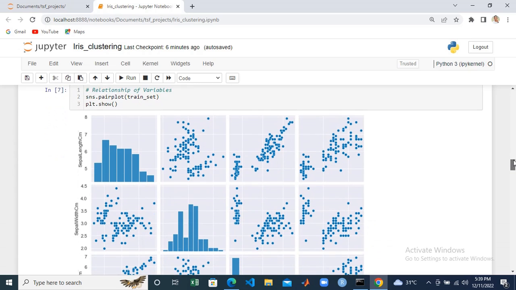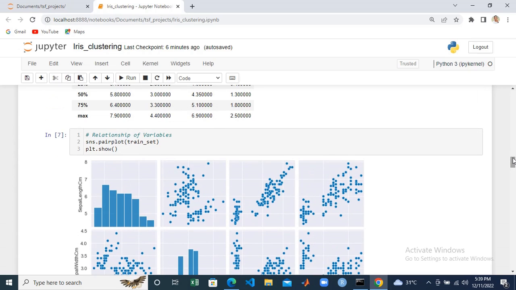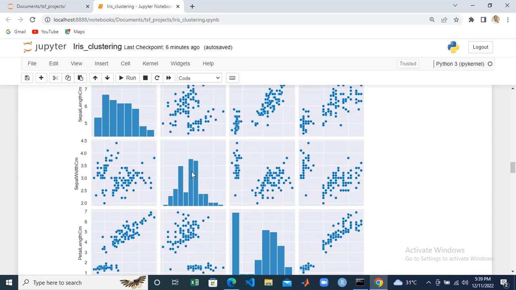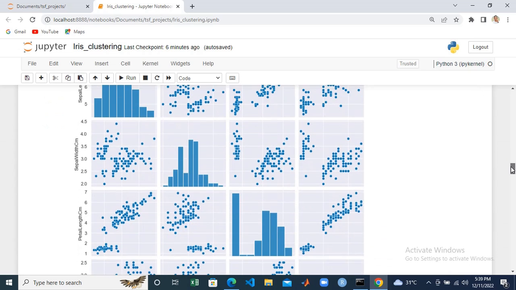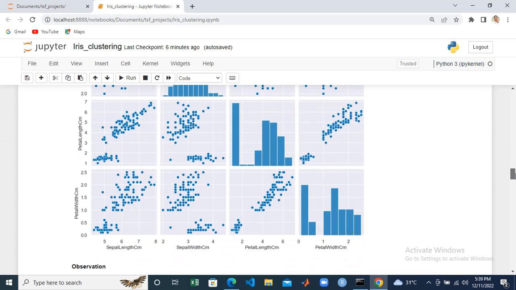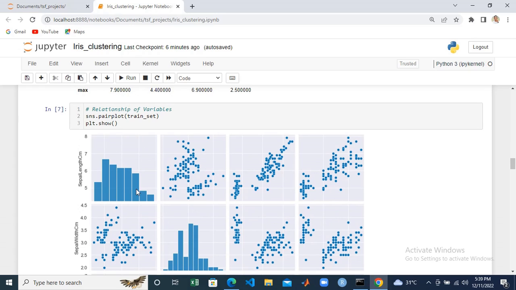If you use a pair plot by default, without specifying any argument like I did, it's going to create a grid plot for you, and on the diagonal of that grid plot it's going to put a histogram of each of the numerical variables, and off the diagonals it's going to create scatter plots. Each value on the diagonal represents the histogram of the numerical variable. Looking at sepal length, you can see that sepal length is approximately normally distributed.